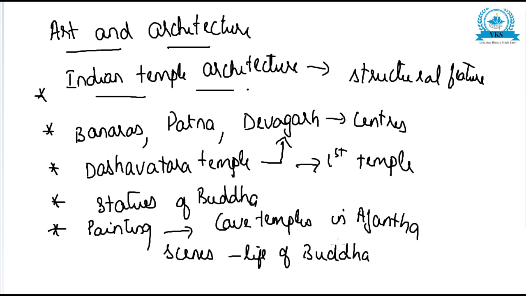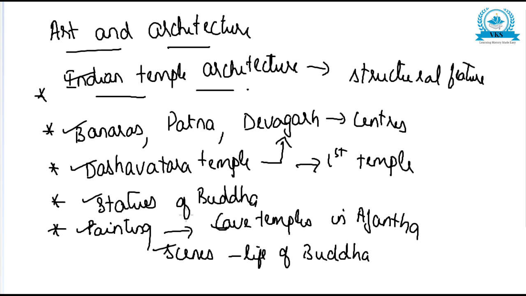So, regarding art and architecture, the basic structural feature of Indian temple architecture developed during the Gupta period. Banaras, Patna, Devagar were the centers of artistic activity. The Dashavatara temple of Devagar was the first temple of the Gupta period. A number of statues of Buddha were also erected. They gave special encouragement to painting. The rulers built many cave temples in Ajanta, where they also painted scenes from the life of Buddha.